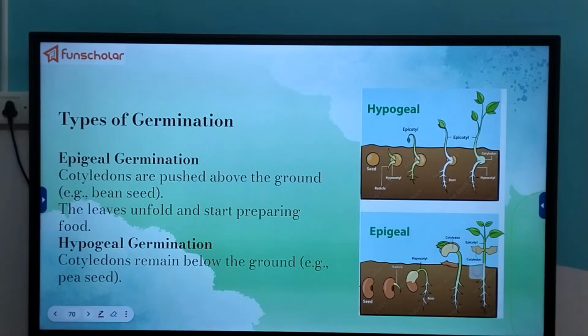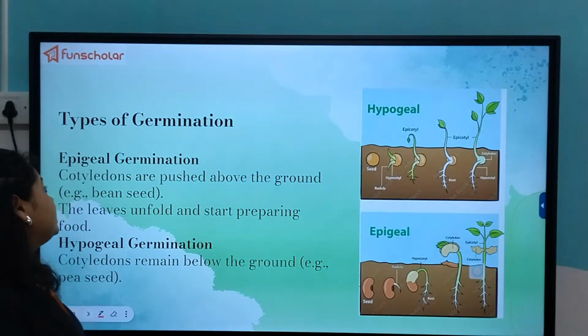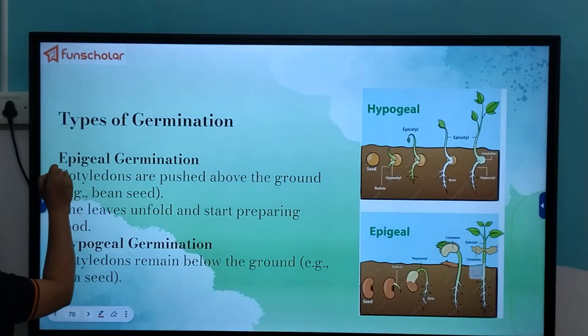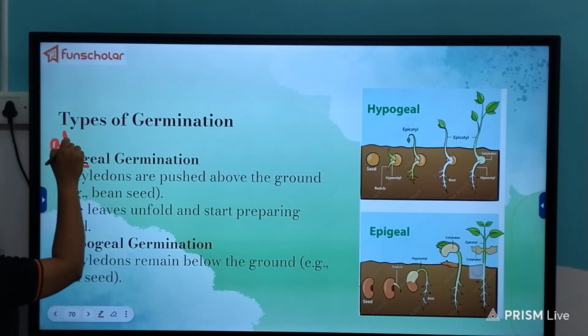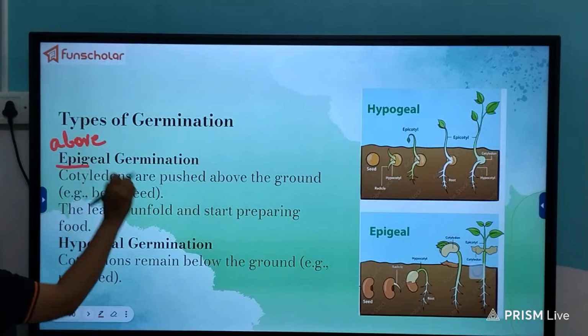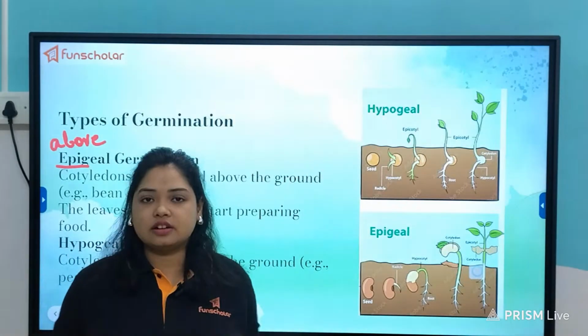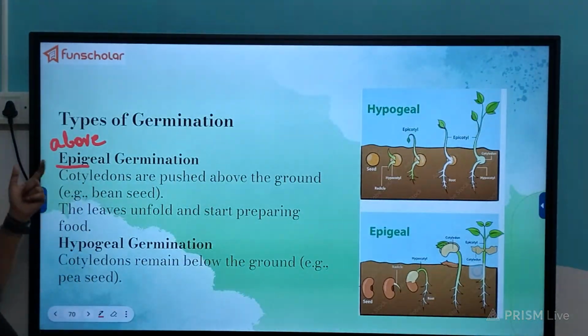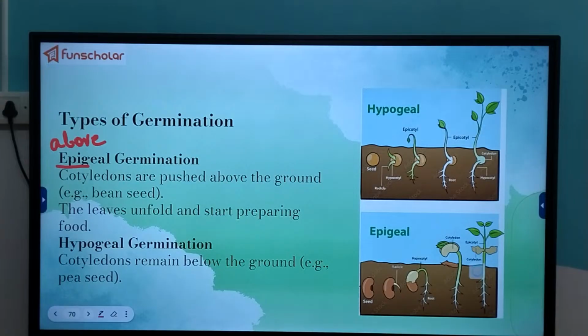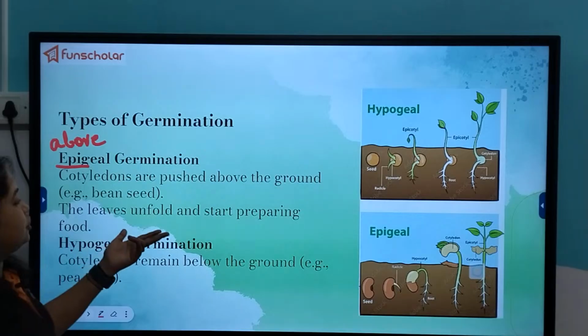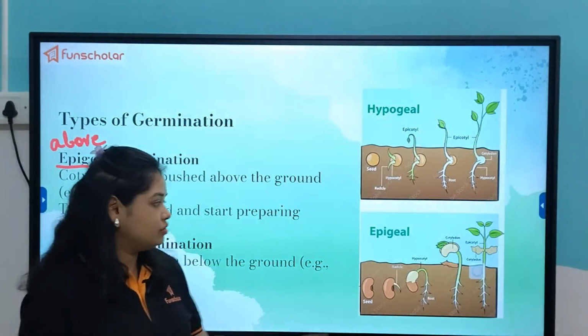Now there are again two types of germination specifically. One is epigeal germination, another is hypogeal germination. Now what is epigeal? The term epi means exterior or above, just like we have read about epicarp, meaning the exterior covering. So epi means exterior or above. So it is a type of germination in which the cotyledons are pushed above the ground.